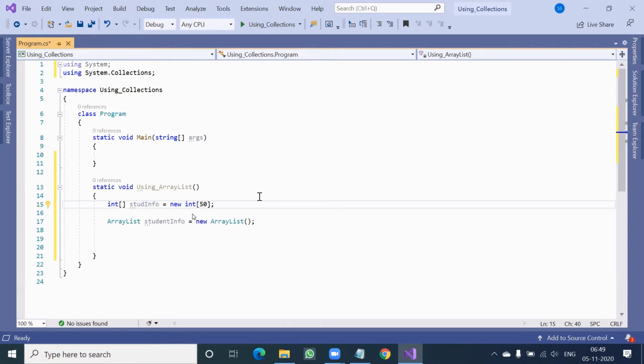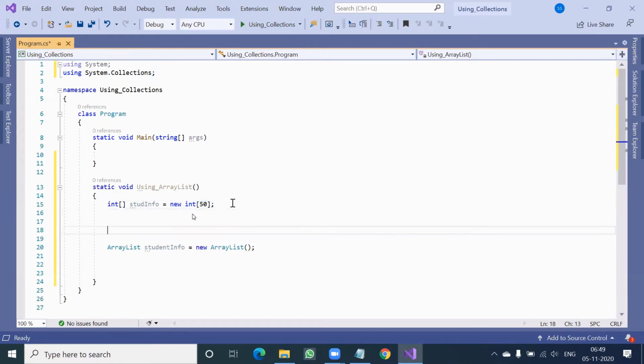You have no idea whether 10 or 15 or 20, but unnecessarily you take 50 because you have confusion about the number of students or number of data. So this is called static allocation of the memory. Unnecessarily you are allocating the memory statically without having the idea of how many data I am going to store. But think about this, nothing like that. For your understanding, I am contrasting, guys. Array part, I will delete it later.